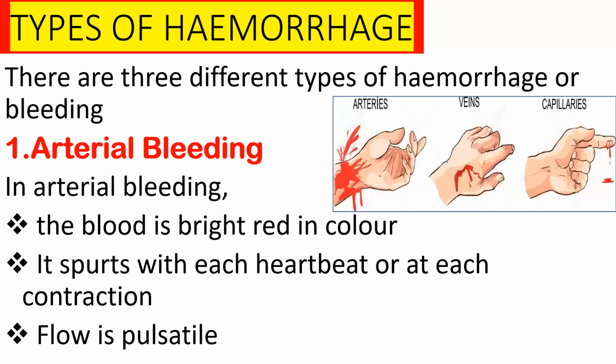Yes, that is pulsatile. So the flow is pulsatile. That means the blood flow will be very rapid. So these are the symptoms you could see when there is an arterial bleeding. And you will find that venous bleeding is different, and capillary is different again. So try to know how to differentiate them. So this is the first type of hemorrhage.